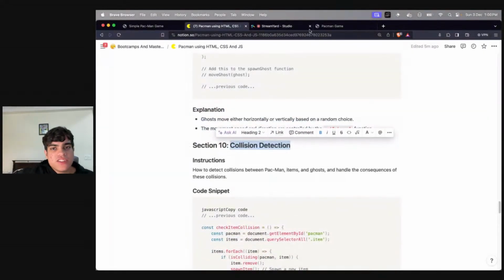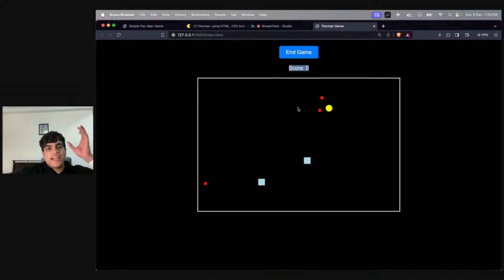What is collision detection? You guys need to understand that in terms of JavaScript, what is collision detection?